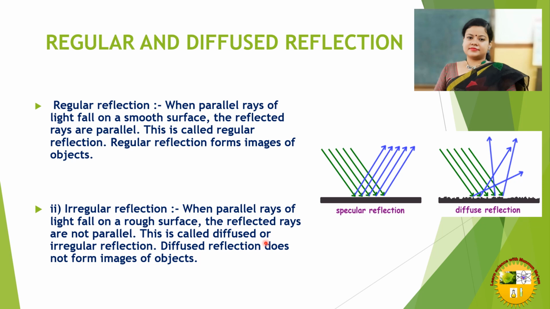This is called diffused or irregular reflection. Diffuse reflection does not form images of the object because reflected rays are scattered in different directions. You can see incident rays are parallel to each other but not the reflected rays. But here I would like to mention that in case of diffuse reflection also, light follows laws of reflection. What are the laws of reflection? We will learn in the later part of this video.